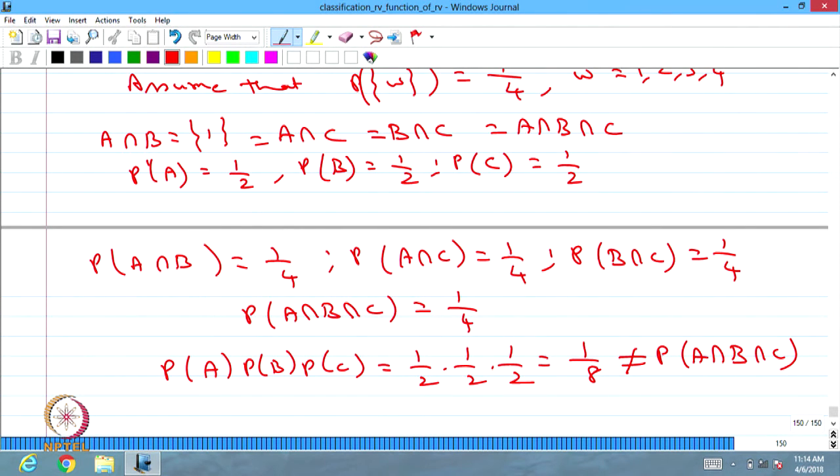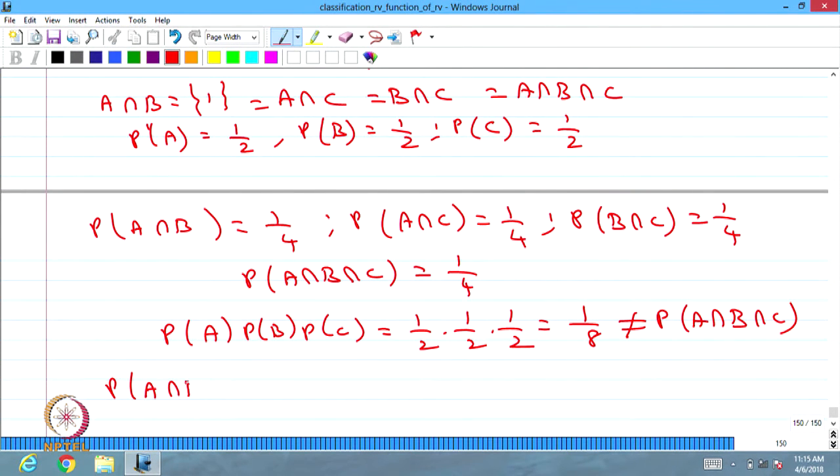Whereas if you go for P of A intersection B, that is the same as 1 by 4, that is the same as P of A into P of B. Similarly, probability of A intersection C is the same as P of A into P of C. Similarly, P of B intersection C is the same as P of B into P of C. That means it satisfies the independent condition for any two events, not for all three events.